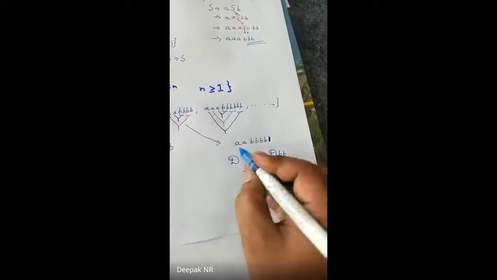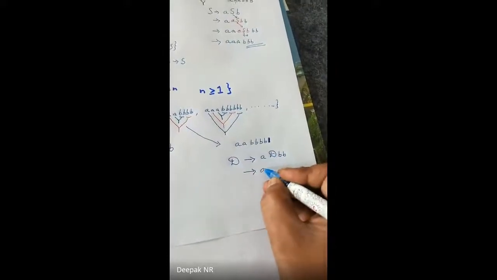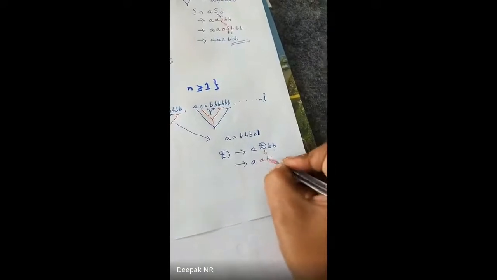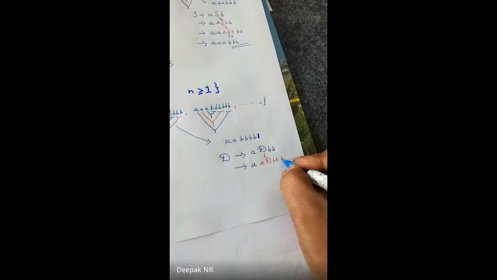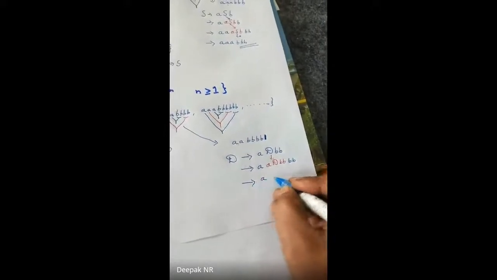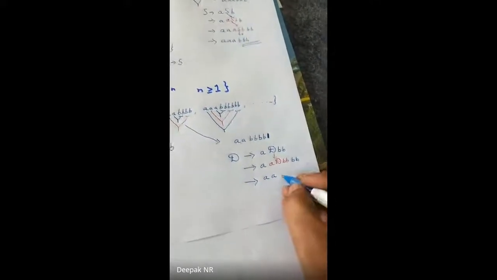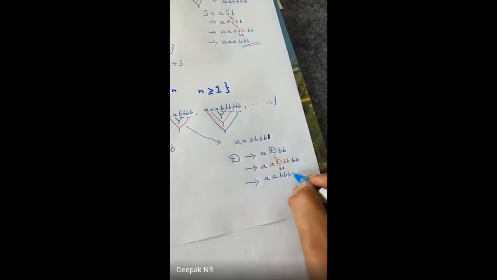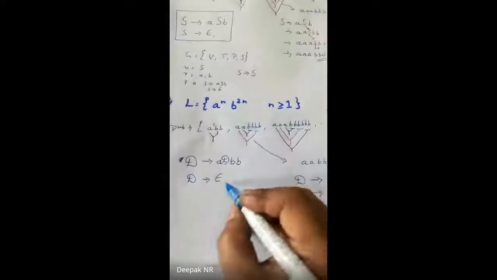Correct? A D BB. Now how many a's? 2 a's. So yet again I take a, I replace this D with a D BB, and yet again B and B. Clear? My target is 2 a's and 4 b's. It's been achieved. So now you again use martini, I use something called epsilon, so it has a, here I go with an epsilon, B, B, B and B. Clear, guys? It's been achieved.